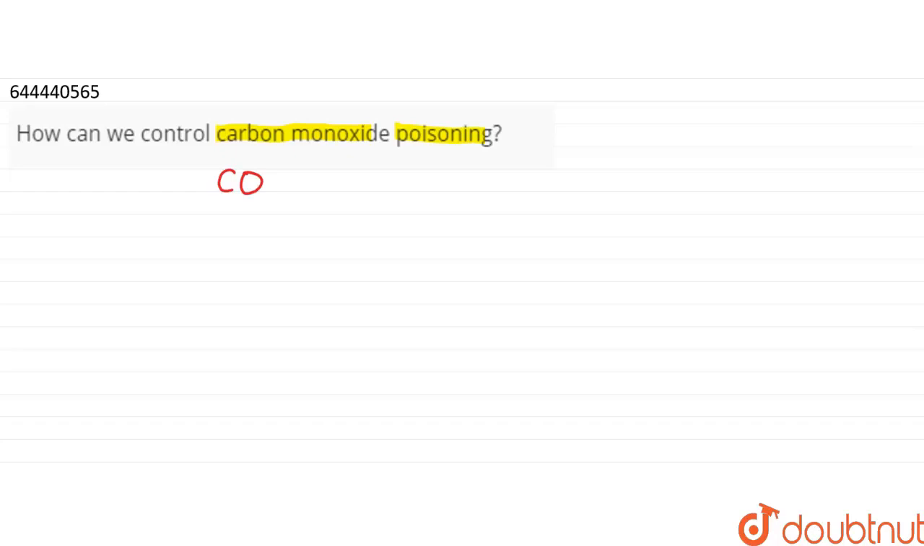So it's very necessary to control this, because breathing of excess carbon monoxide may be life threatening. So how do we control or prevent the poisoning of carbon monoxide? The first step in preventing or controlling carbon monoxide is that sleeping near gas space heaters and kerosene heaters should be prevented.